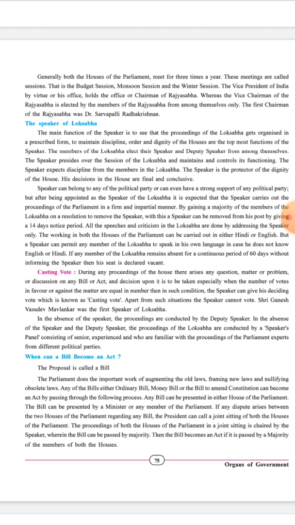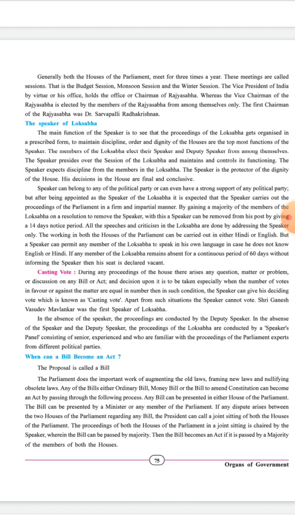Especially when the number of votes in favor and against the matter are equal, in such condition the speaker can give his deciding vote, which is known as casting vote. See, what is casting vote? The speaker who is there can give the vote which is known as casting vote. And apart from this situation, the speaker cannot vote.